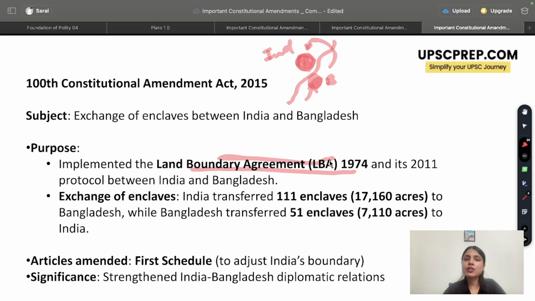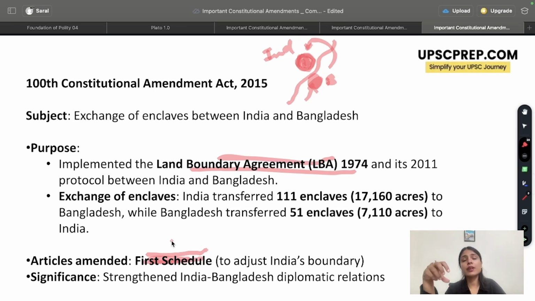After this constitutional amendment, 111 enclaves from India were given to Bangladesh and 51 enclaves from Bangladesh came to India. Also, this had made changes to the first schedule of the Indian Constitution. Why first schedule, my dear students? Because first schedule talks about territories of India. So if you look at the first schedule, it has details of the territories of India, the boundary that is there with the states, what all area is there in the country.